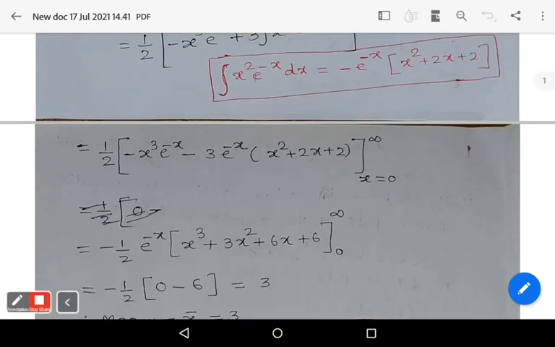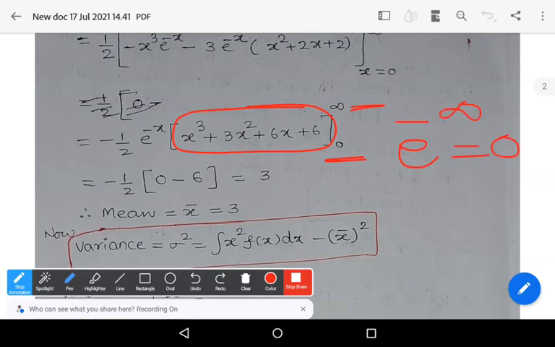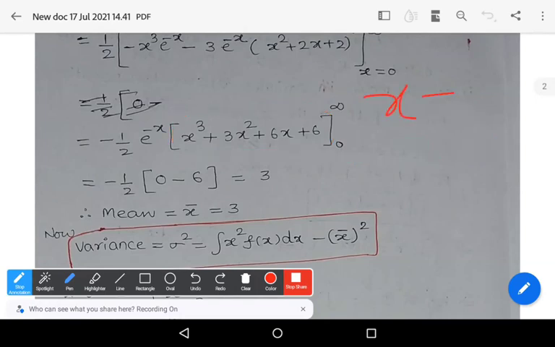By making e power minus x common, you get minus 1 by 2 e power minus x into x cube plus 3x square plus 6x plus 6, and the limits are 0 to infinity. If you substitute the upper limit, you get e power minus infinity. Obviously, it is 0. So the upper limit is completely 0. If you substitute the lower limit x equals 0, up to this term they become 0, and there is the constant 6. You get that only term. So minus 6. Minus 1 by 2 into minus 6, you get 3. So the mean x bar is equal to 3.